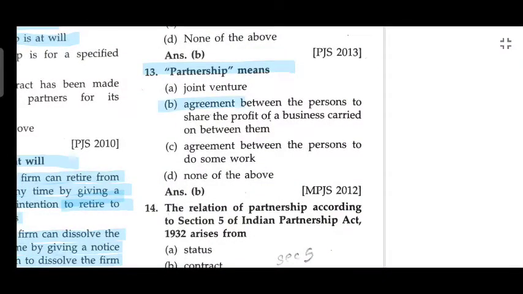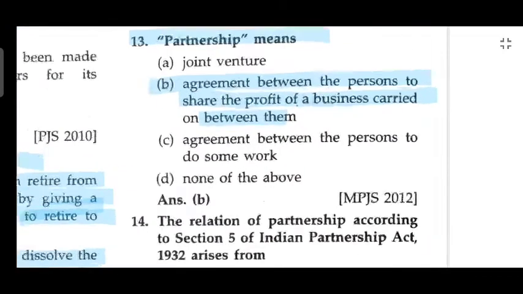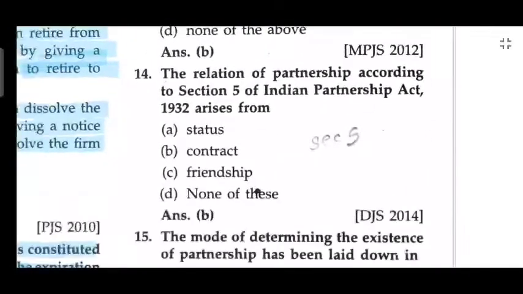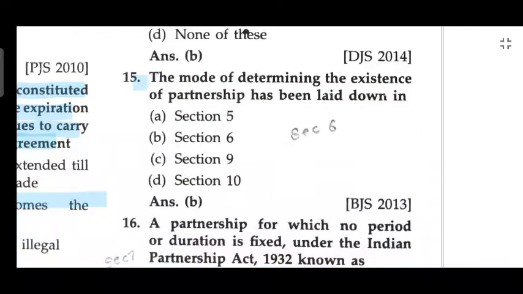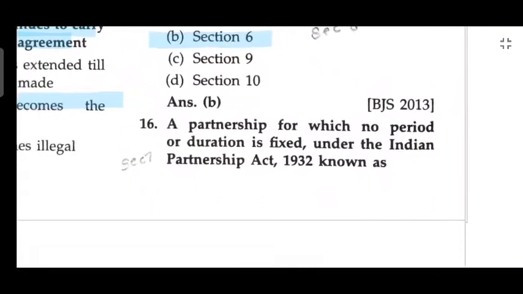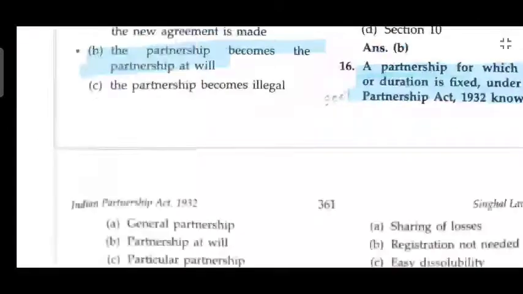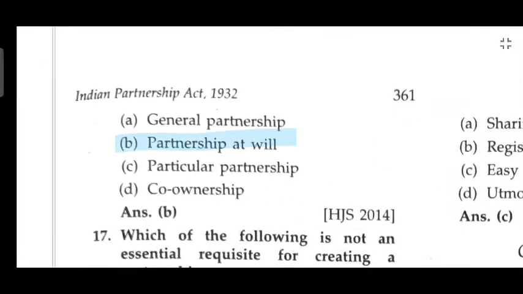Partnership means an agreement between persons to share the profits of a business carried on between them. The relation of partnership, according to Section 5 of the Indian Partnership Act 1932, arises from contract. The mode of determination of the existence of partnership has been laid down in Section 6. A partnership for which no period or duration is fixed under the Indian Partnership Act 1932 is known as partnership at will.